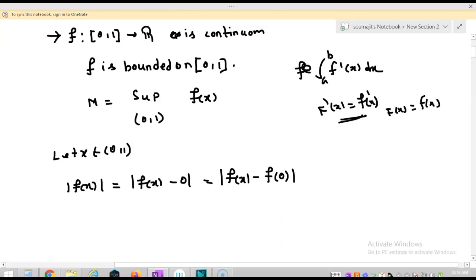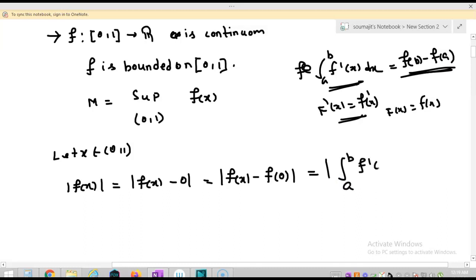By the fundamental theorem of integral calculus, this integration is equal to f of b minus f of a. In other words, this is equal to the integration from a to b of f dash x dx. Are you getting my point, what I am saying?